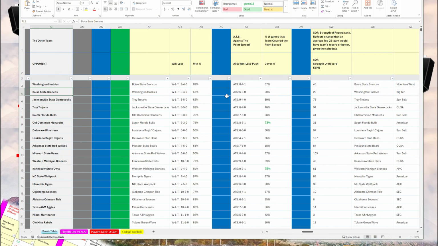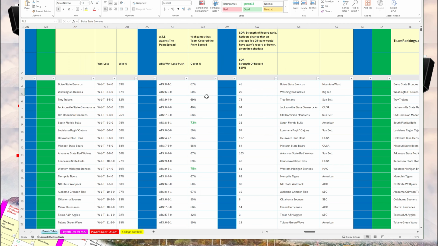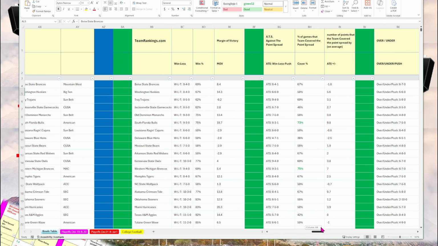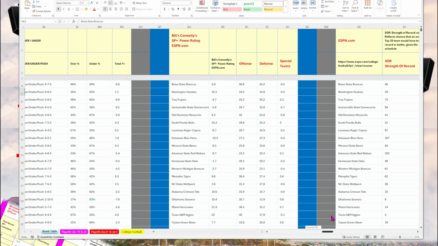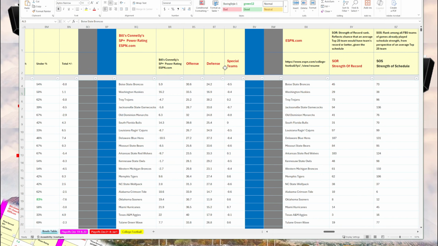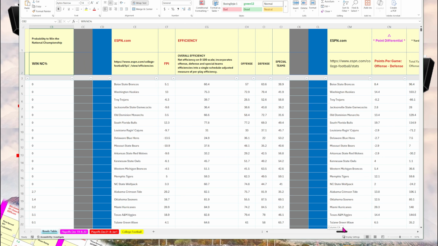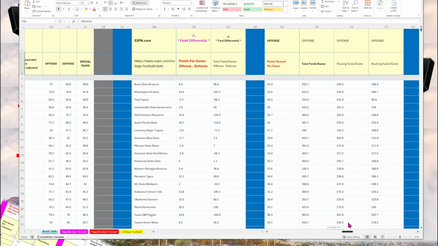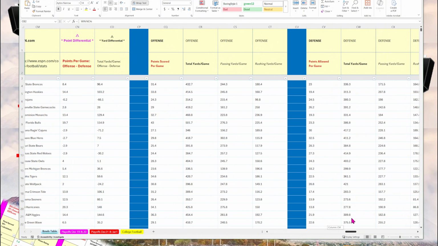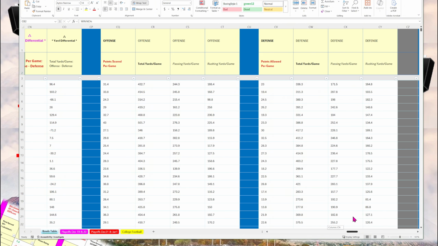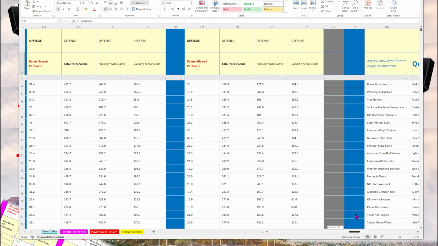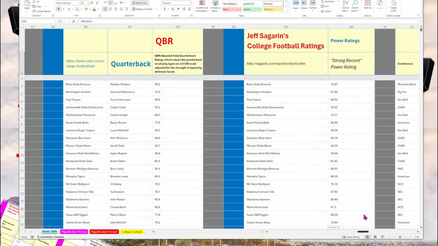So what I did in the bowl playoffs spreadsheet with the games is I've included all those statistics, such as win-loss, against the spread, strength of record, over-under, Bill Connelly's breakdown between offense, defense, special teams, probability of winning the national championship, strength of schedule, efficiencies of offense and defense, point differential, yard differential, offense points scored per game, yards gained, passing yards, rushing yards, also defense, points allowed, yards allowed, QBR, Jeff Sagarin's power ratings.